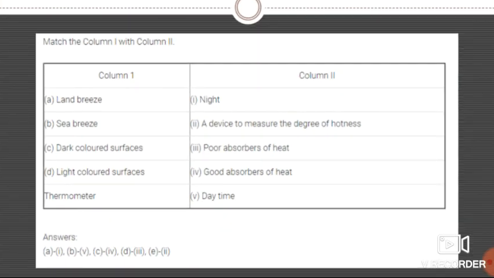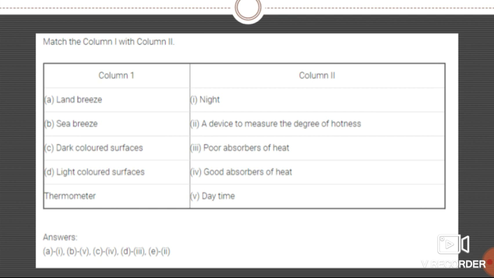Next one is the land breeze, sea breeze, dark color surfaces, light color surfaces, thermometer. See students, here you also have to match one to another. The first one is the land breeze. What is this land breeze? The land breeze is formed at night time. So the answer for this question is the first, night. Sea breeze: obviously opposite to it, it is formed at daytime.